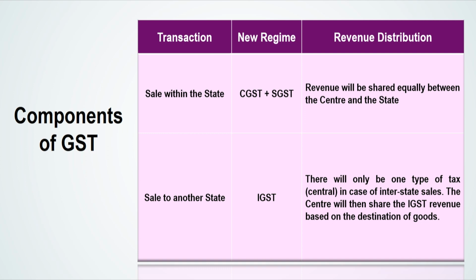The next category is sale to another state, like we were discussing from Punjab to, let us say, Karnataka. In this we will have only one regime, which is the IGST, integrated GST. There will be only one type of tax, which is the central IGST. In case of interstate sale, the center will then share the IGST revenue based on the destination of the goods.